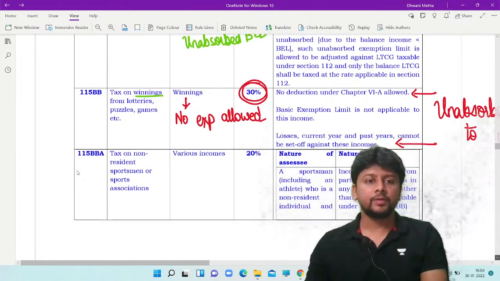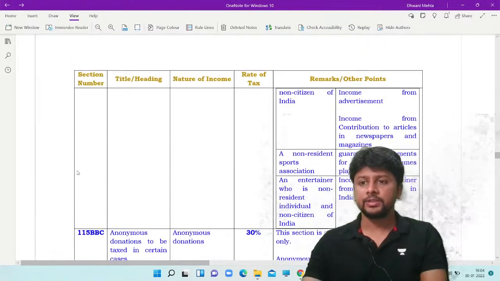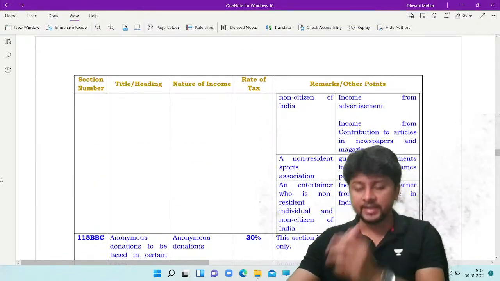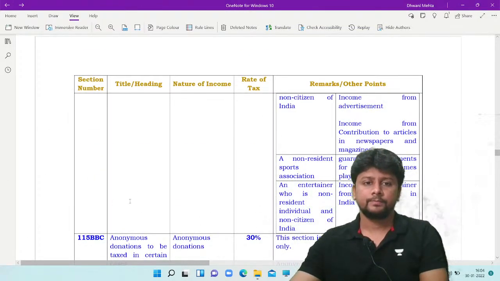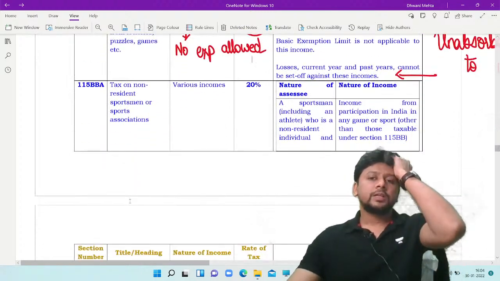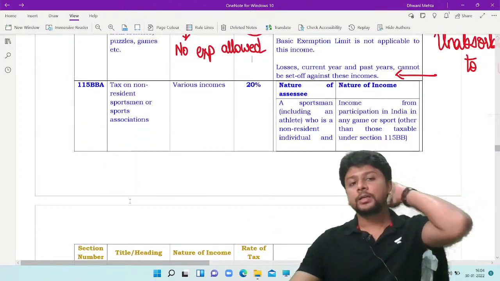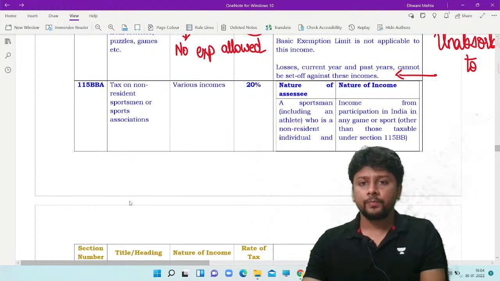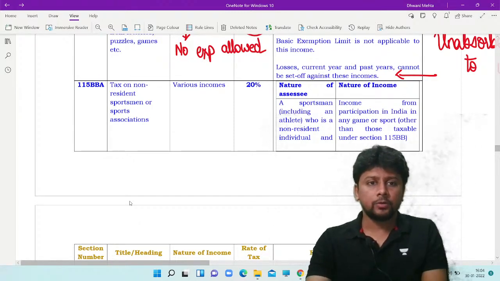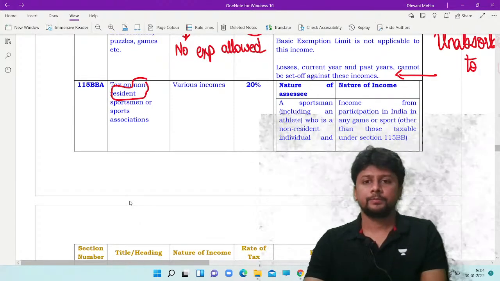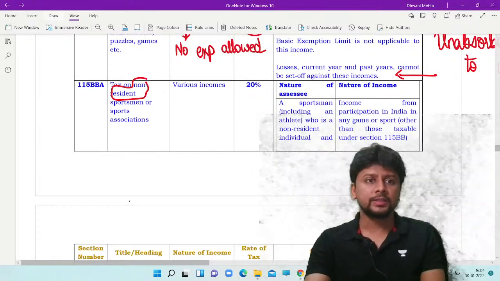Next section, 115BBA. This is something that is discussed only at CA final level. Certain assessees are covered here. Basically, the common thing is that we are talking about non-residents. Who are the assessees who are covered here?